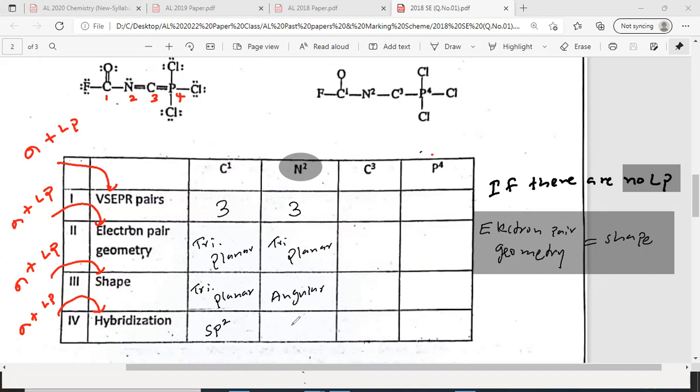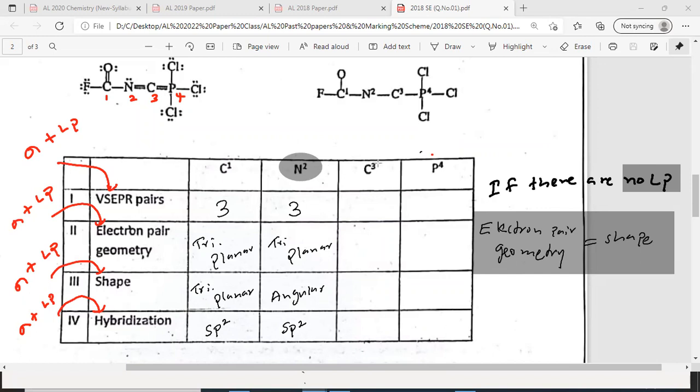And the hybridization will be sp2. Right, very good. Abdur, trigonal planar, angular, sp2, very good. Tisat correct. Dineti, very good. Ransiluni also correct. All of you are correct. That one is easy, not hard.